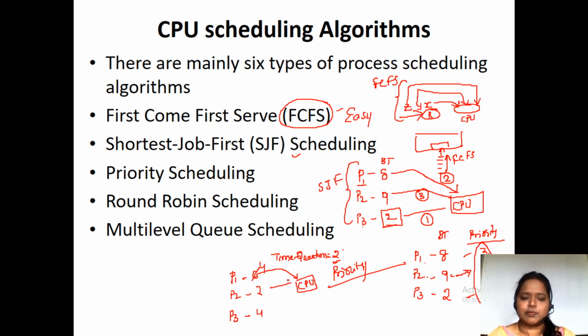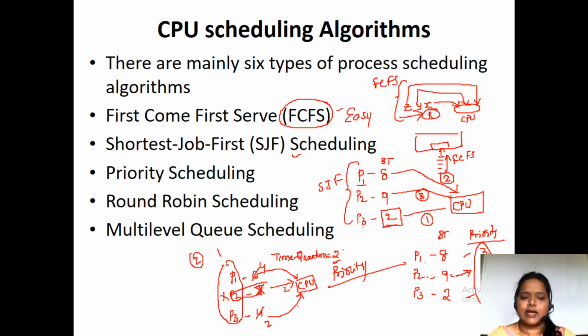Next, the process P2 will enter. It will execute for 2 milliseconds. As the 2 milliseconds has been completed, we'll remove this process P2 from the queue. And the next process P3 will enter into the CPU. It executes for 2 milliseconds, and how much time is left? Only 2 milliseconds left. So this is one turn.